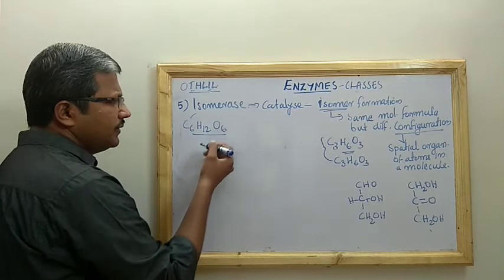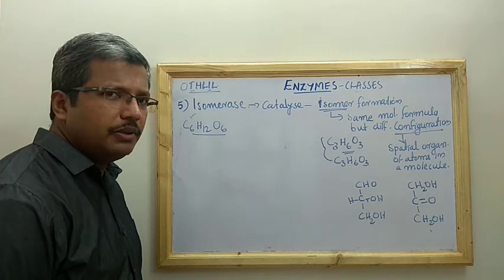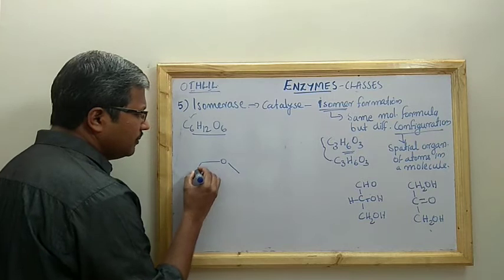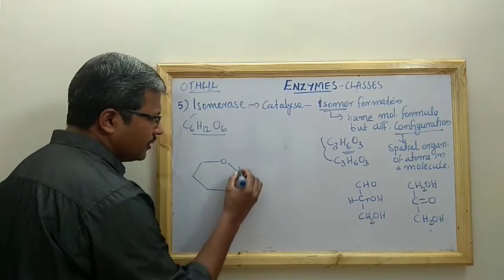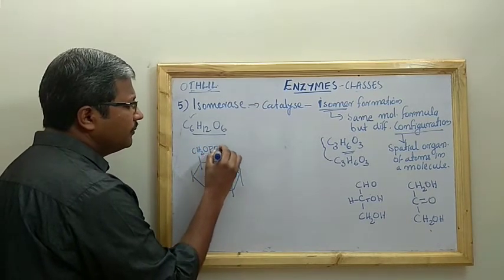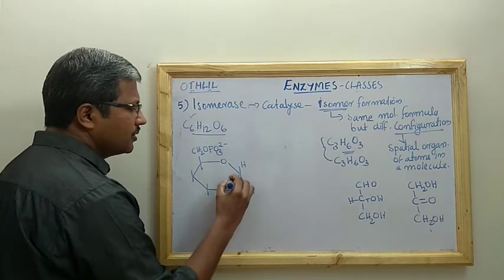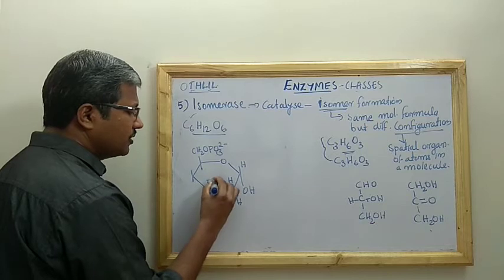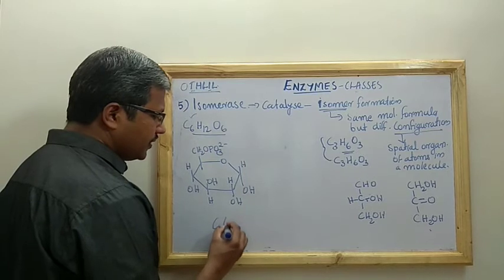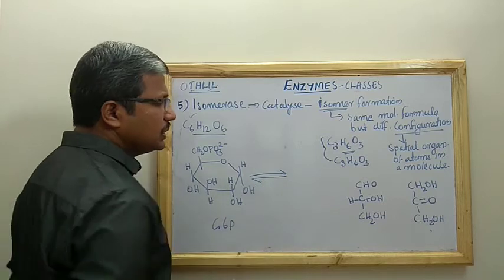The formula will not be like this. It will be just different because the water molecule will be removed, the OH will be removed, and the OPO3 will be added. Anyway, you can see both have the same formula, but they have different configurations. Glucose 6-phosphate I am drawing first. CH2OPO3 2 minus, H OH, H OH OH, H OH. Okay, this is glucose 6-phosphate and I am just isomerizing that into fructose 6-phosphate.